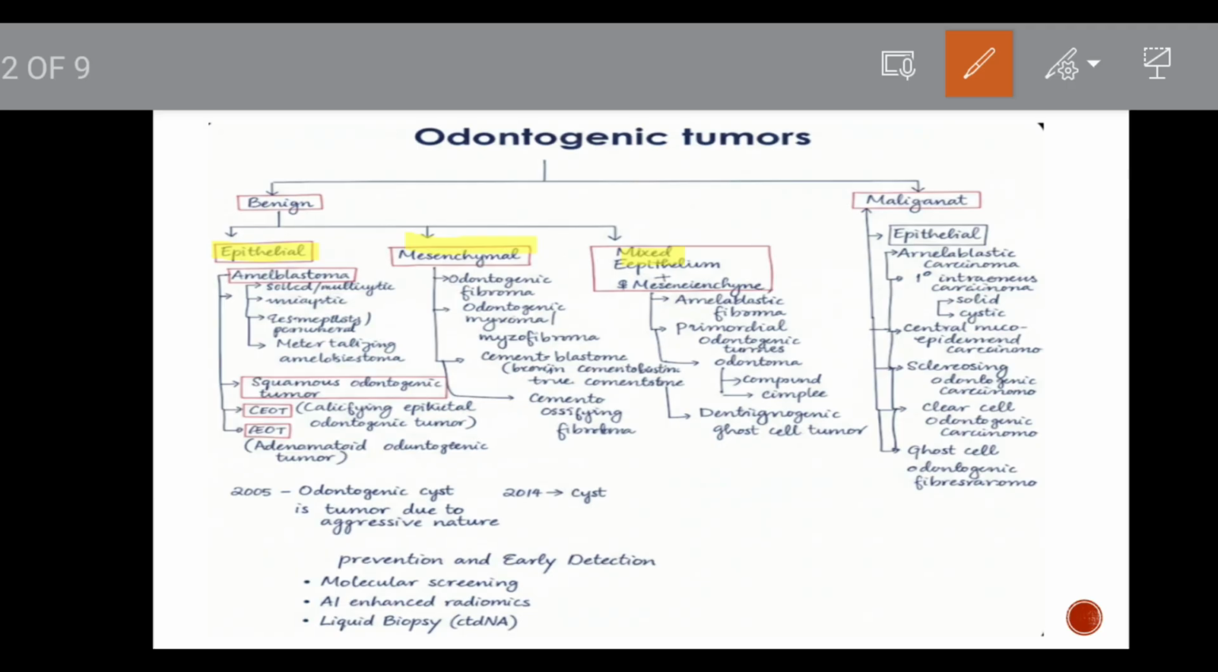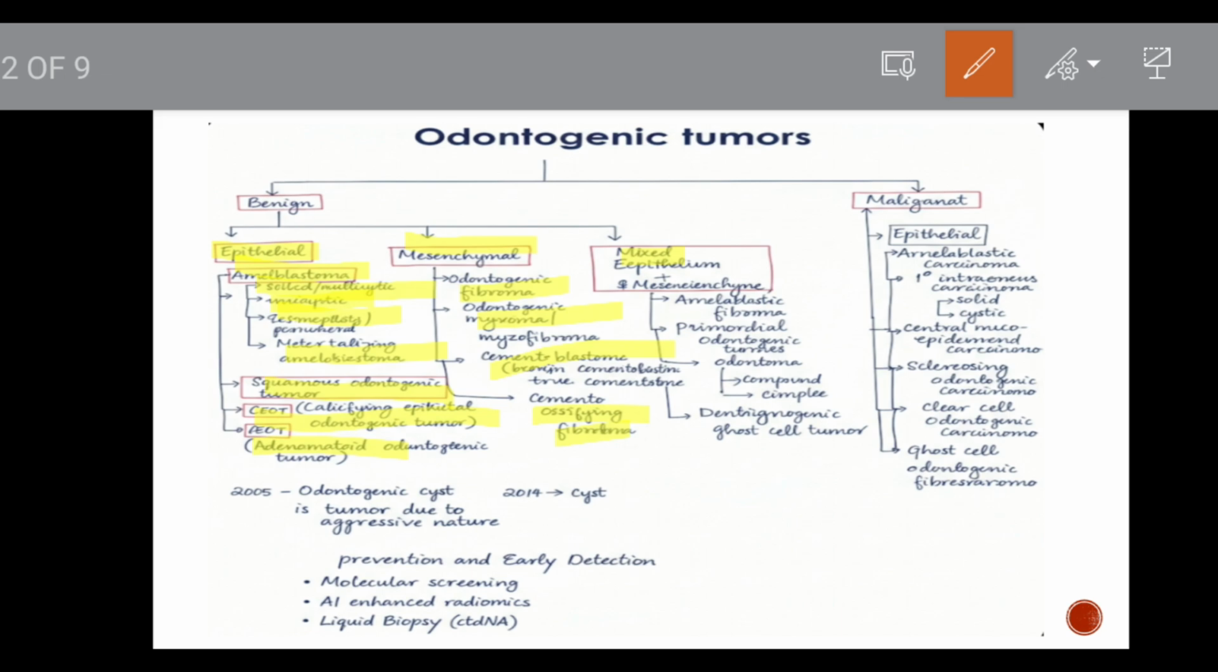Examples of epithelial benign odontogenic neoplasm are ameloblastoma. Ameloblastoma can be further classified into solid or multicystic, unicystic, then extraosseous or peripheral, and metastasizing ameloblastoma. Then squamous odontogenic tumors, CEOT and AOT. And in mesenchymal, it is odontogenic fibroma, odontogenic myxoma, cementoblastoma, cemento-ossifying fibroma.